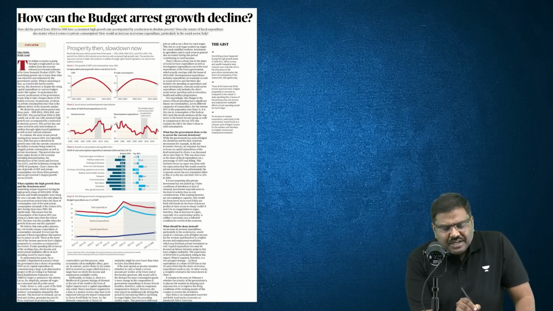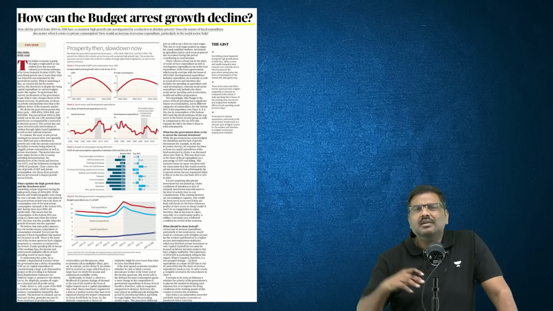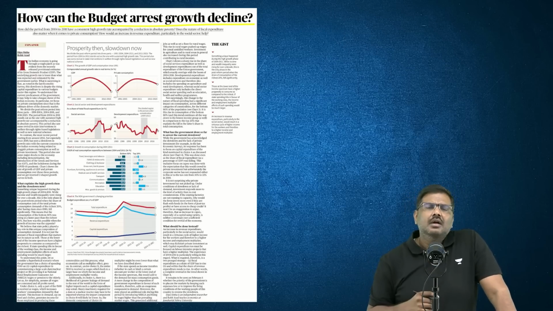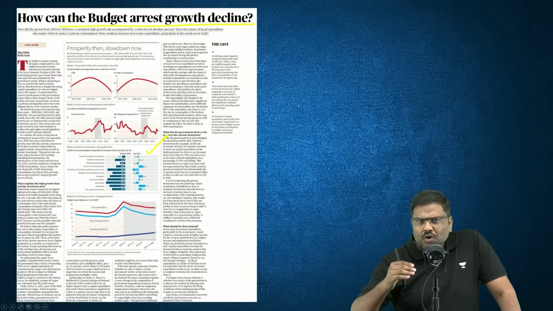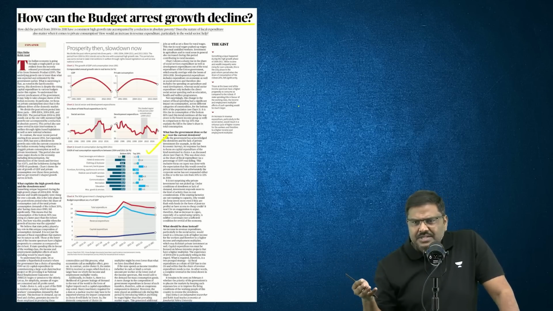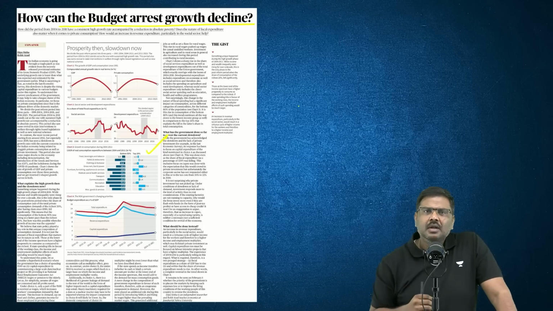How can the budget arrest the growth decline of GDP or economic decline? In this context, there is a lot of discussion in this article on how the government will use policies in the budget to revive and promote the economy.